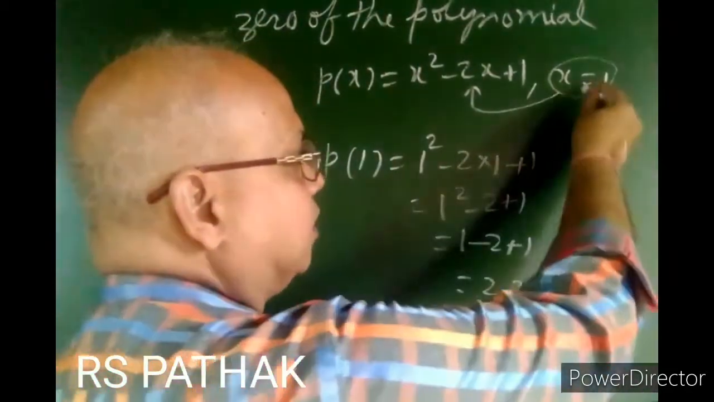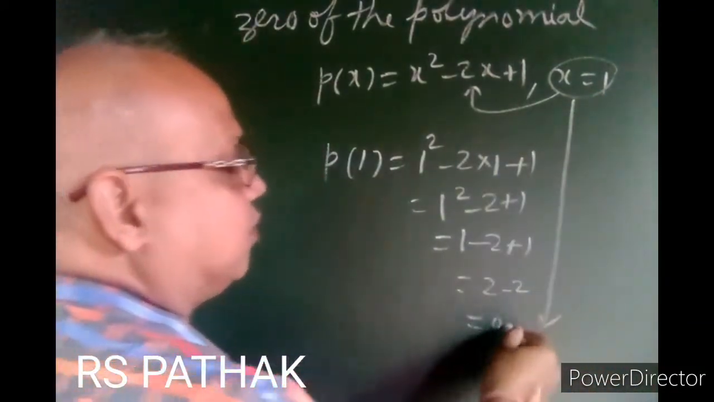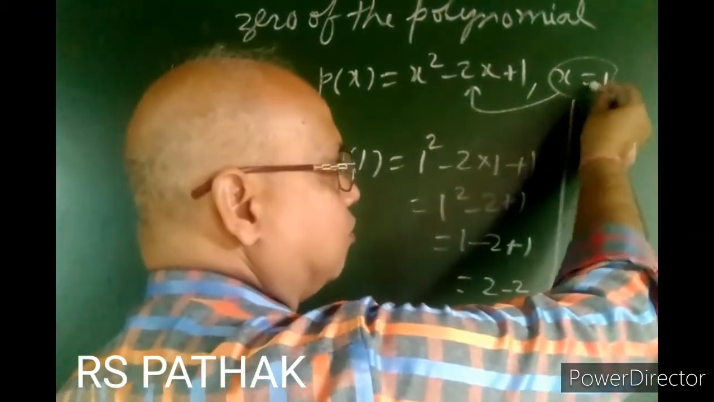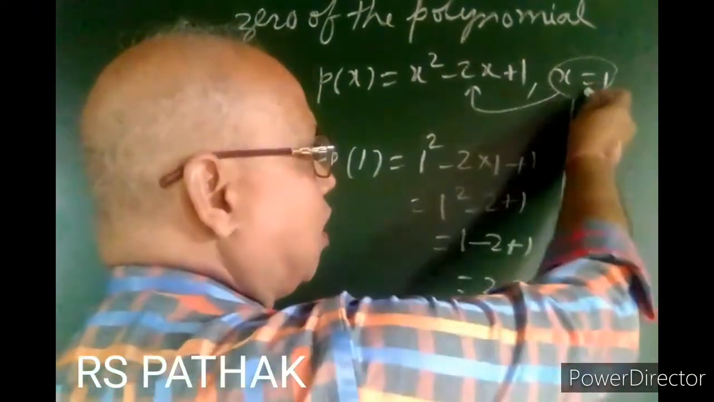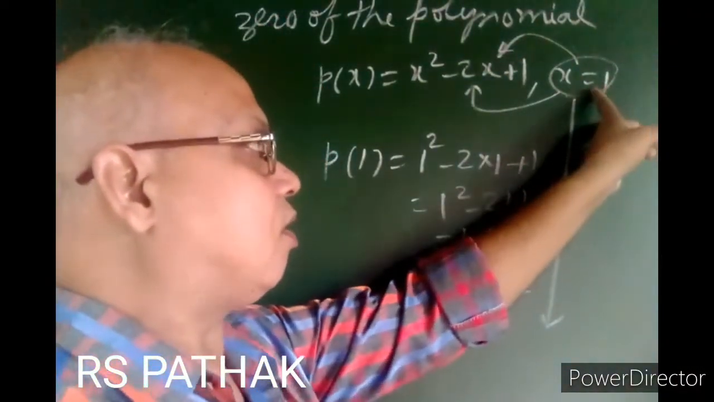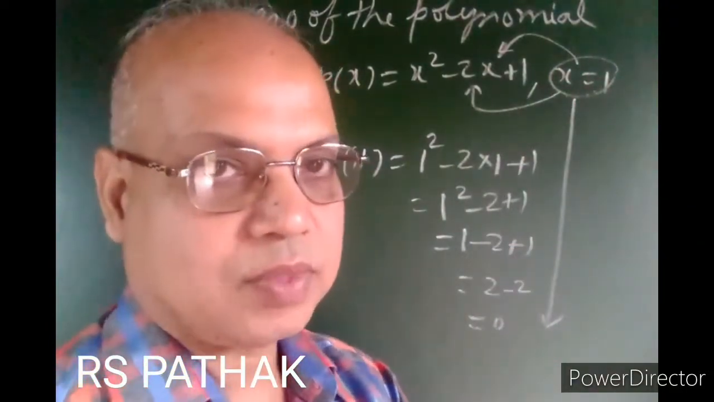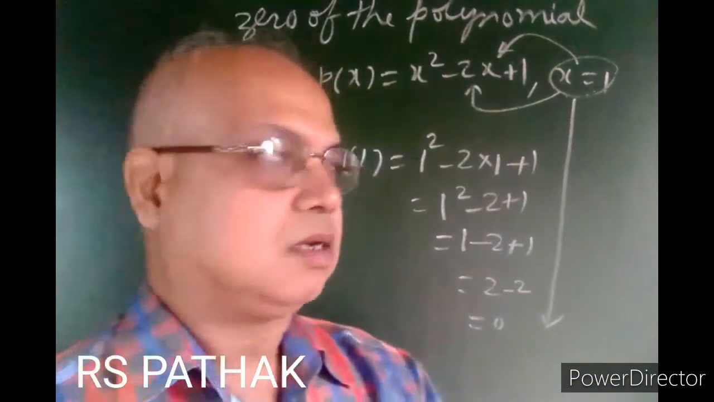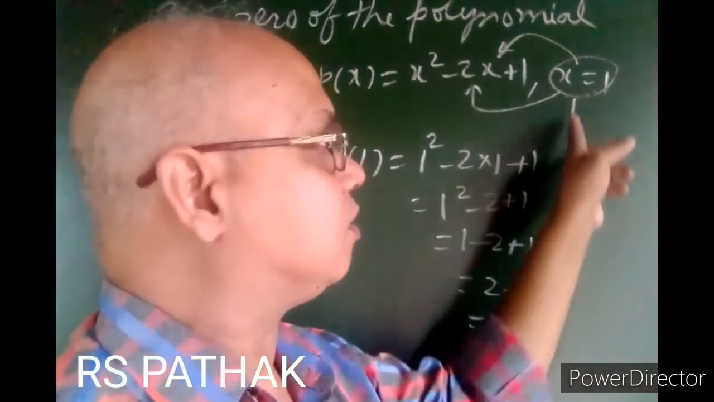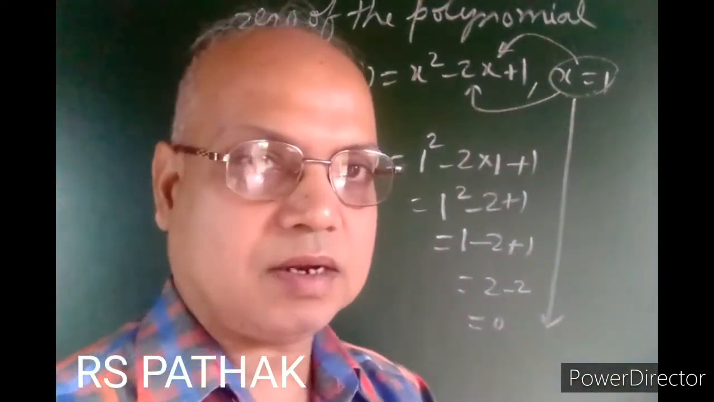So on putting this value, the value of the polynomial becomes 0. So x equal to 1 is called the zero of this polynomial. X equal to 1 is not itself 0, but it will make the value of the polynomial equal to 0. So it is called the zero of the polynomial. Clear? Understood?